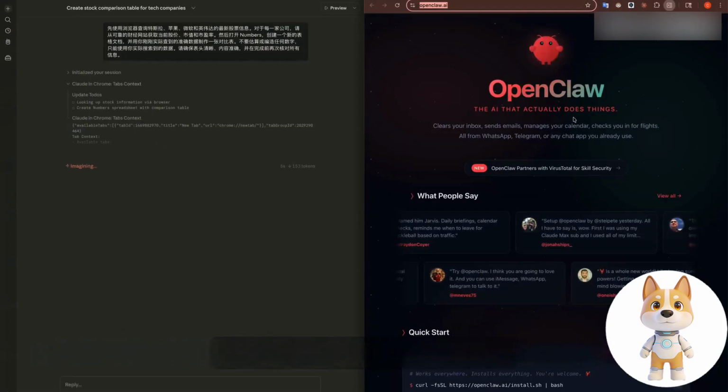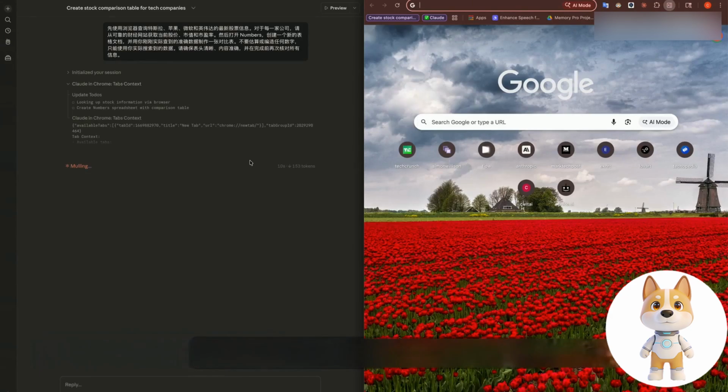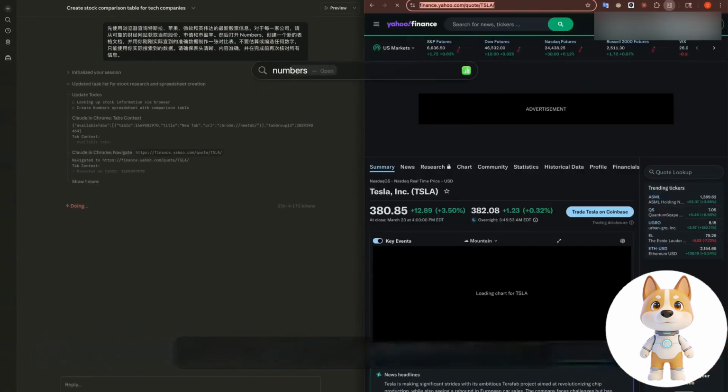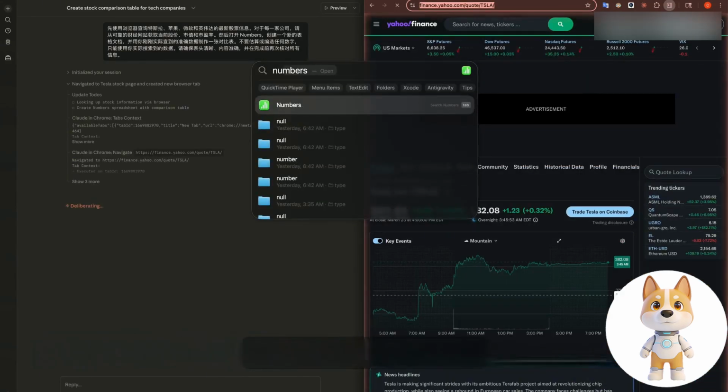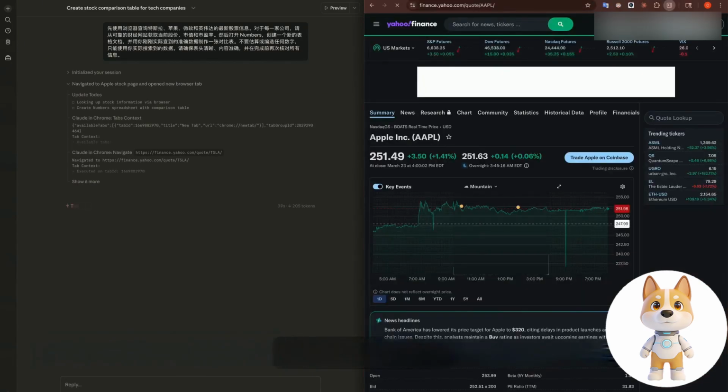Because this task involves a browser call, you can see that here he opened a new browser tab. I also need to open the Numbers app on my computer. This is Apple's built-in table app. Okay, you can see that he is now looking up the stock information from Yahoo Finance. Then here he has opened more than one.